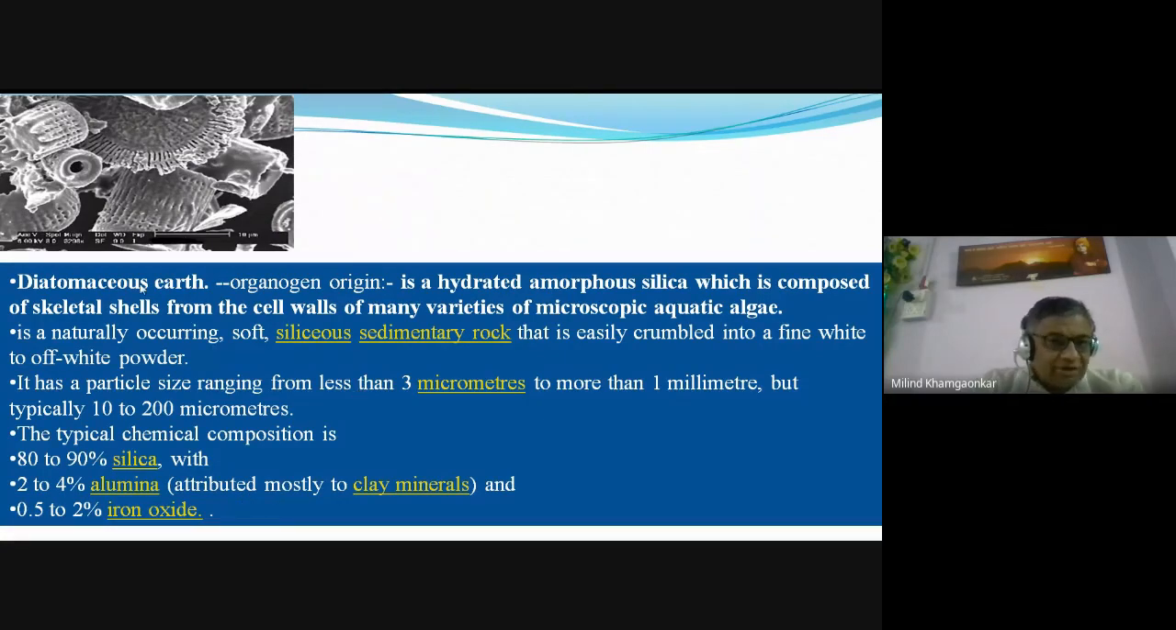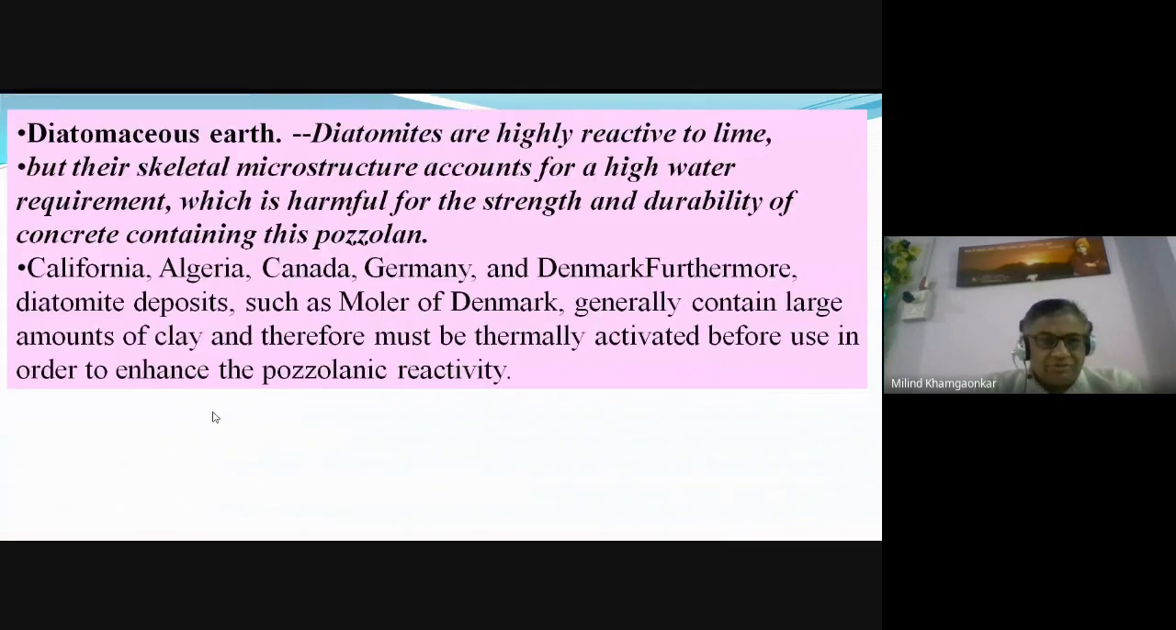So it is a naturally occurring material, diatomaceous earth. It occurs in the sea, and it is produced from the aquatic algae. When that algae dies, after its death, it gets converted into skeletal shells. This skeletal shell contains the diatomaceous earth. Okay, these are the details of this.